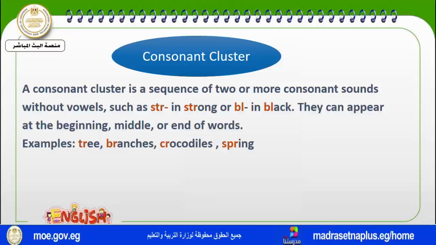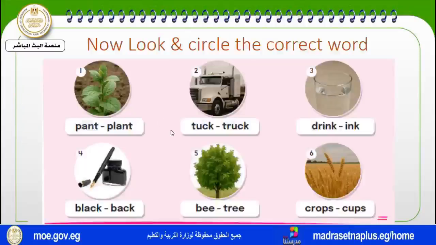We say that these words have consonant clusters. When we find 2 or 3 consonant sounds come together, we say that we have consonant clusters.